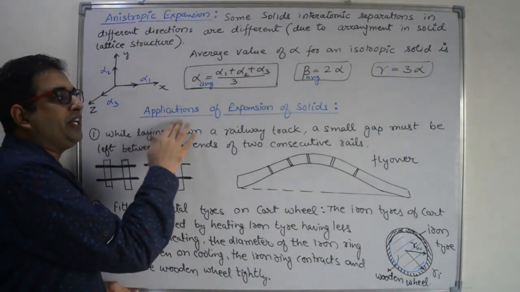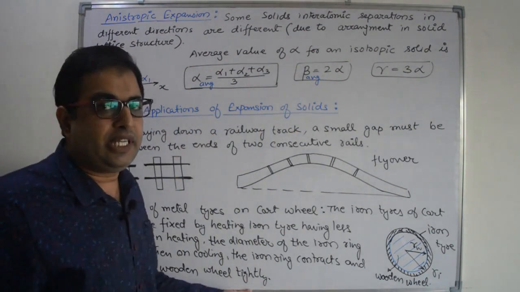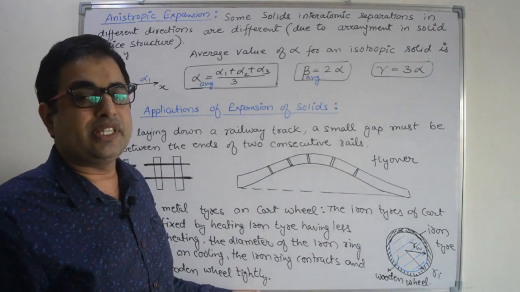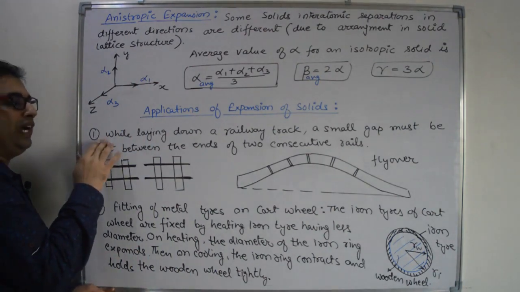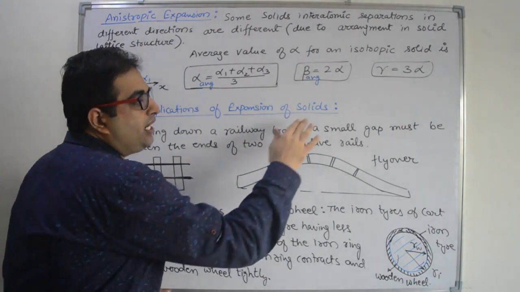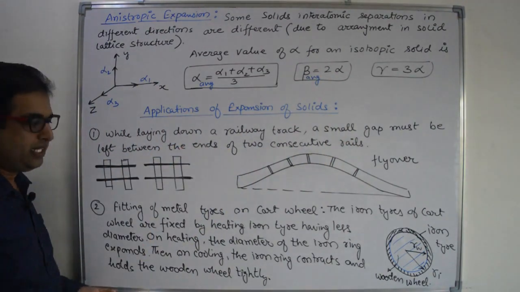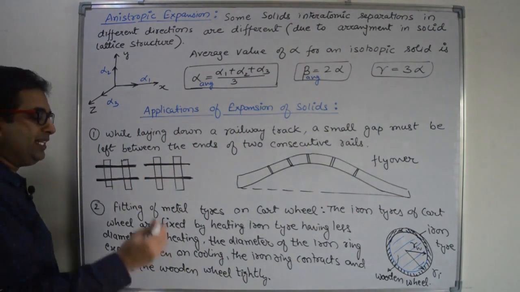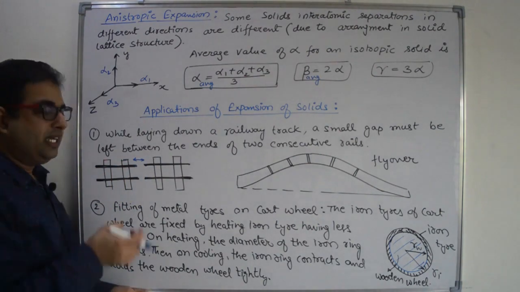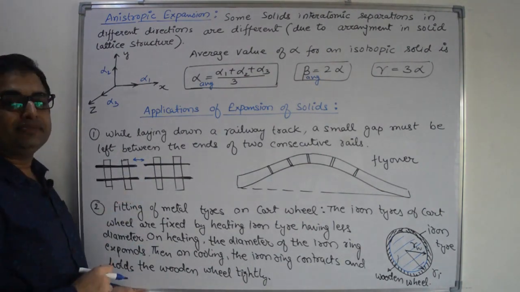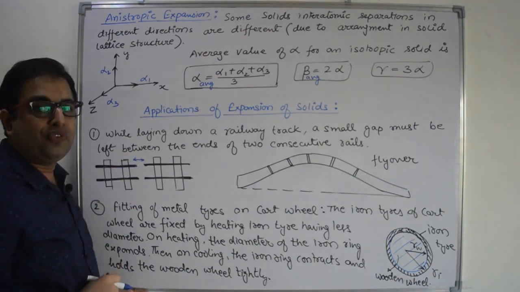Next point is application of expansion of solids. In this point we will see practically where we are using this expansion concept. First point, while laying down a railway track, a small gap must be left between the two ends of consecutive rails. These are the two consecutive rails, and there is some gap between the two. Why? Because in hot summers these rails will expand slightly, right? So we need some gap between them, otherwise there will be bending of these rails.